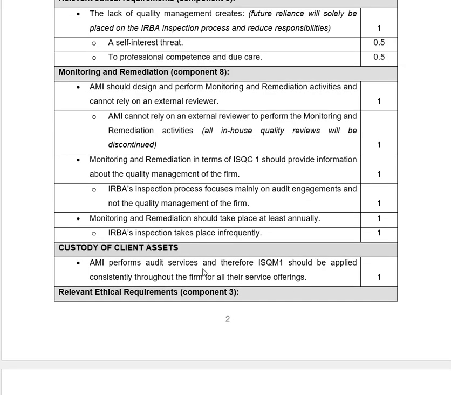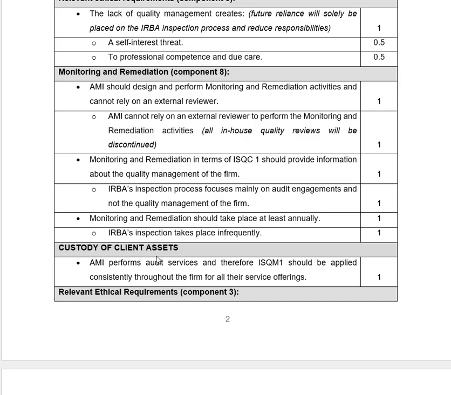And then let's look at the custody of the client's money. It was still covered in the background information. However, let us go and look at the components. We did not cover all the components because our background information did not require us to address all the components. We just addressed the components that are relevant. Other components we will address in future when there are questions that require us to address those components. But at this moment, we're just focusing on the components that were relevant based on the information that we had received from the background information.